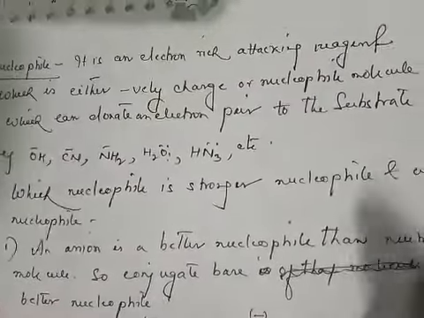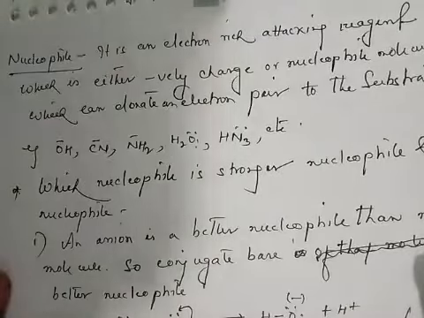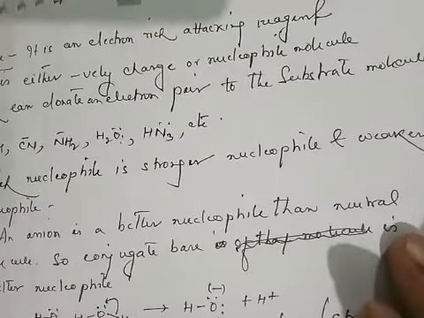First, let us define nucleophile. Nucleophile is an electron-rich attacking reagent which is either negatively charged or a neutral molecule which can donate a pair of electrons to the substrate molecule.